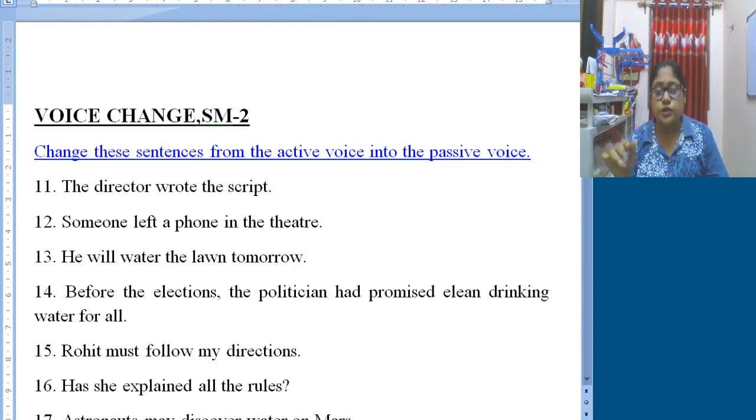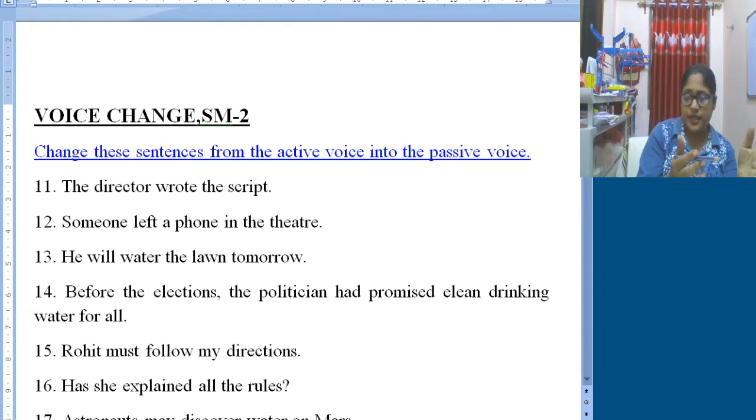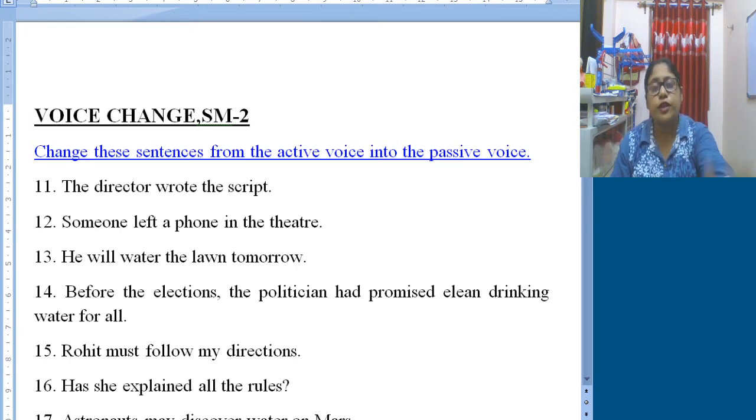Suppose the object in your active sentence is in third person singular number, then it may be has. But if the object is plural, it will definitely carry have along with it.